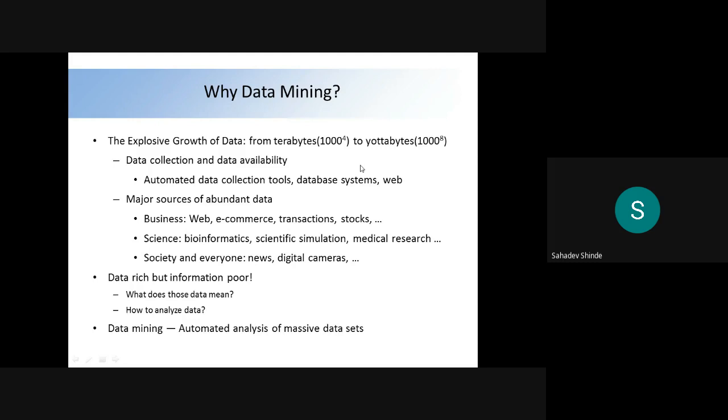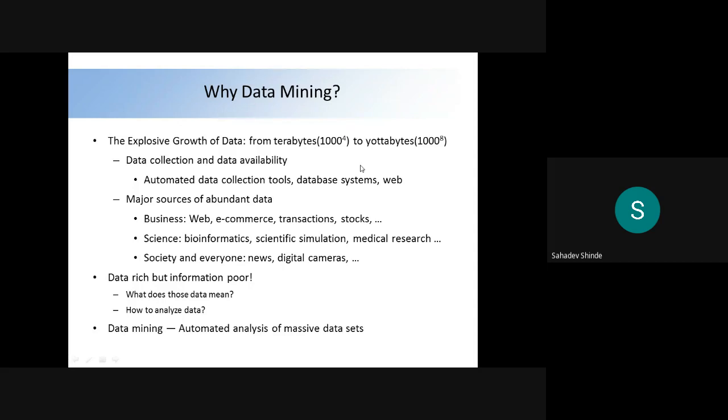Means how we are going to store that generated data, and from the stored database how we are going to recover the required information. That is the very big task before us here, because we are computer engineers, so we are responsible for solving these problems. That's why this subject came into existence, and it is called data mining.